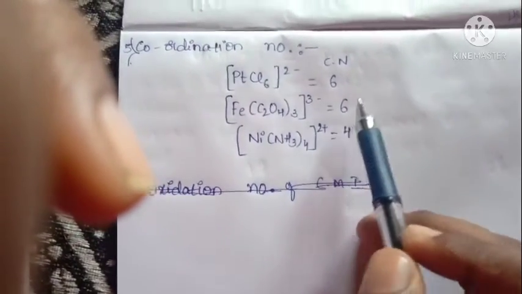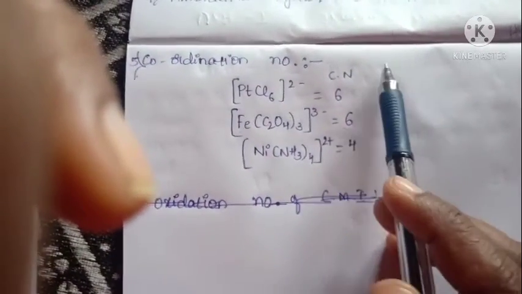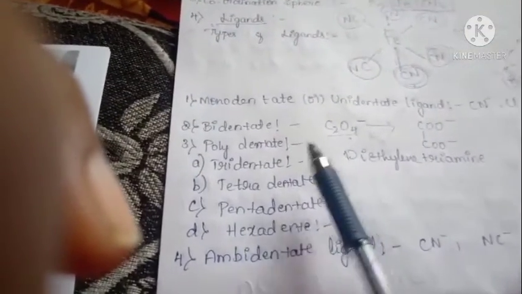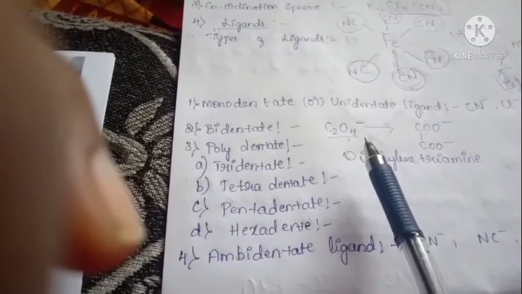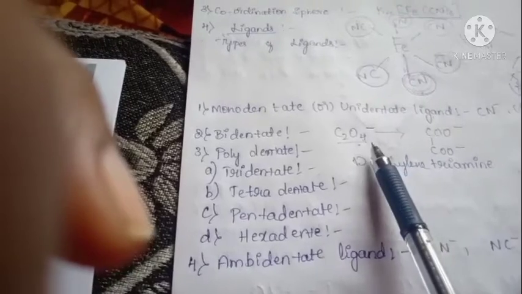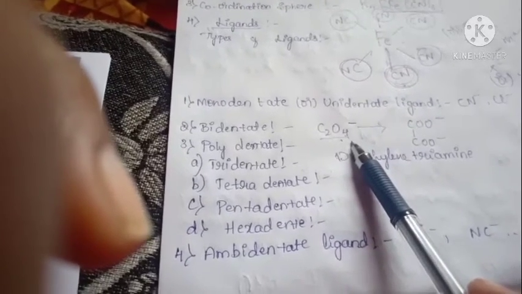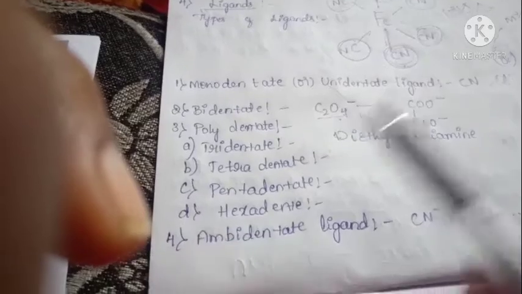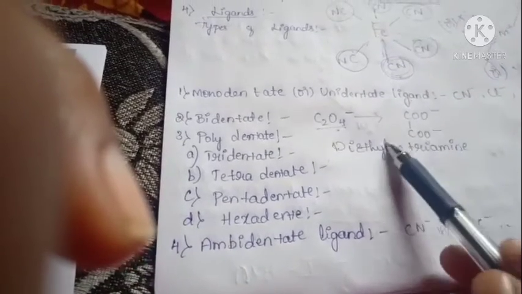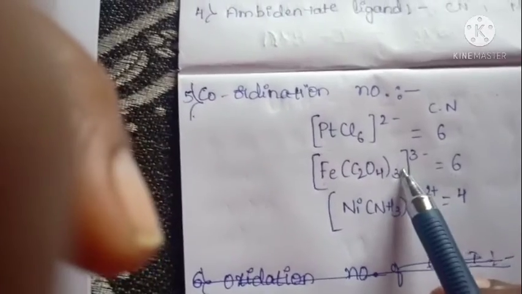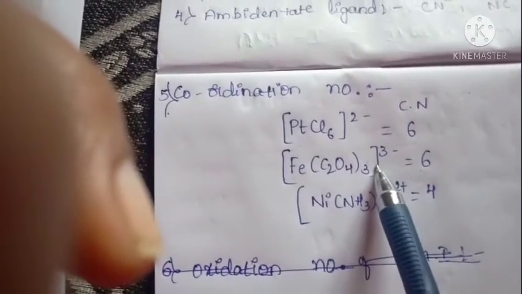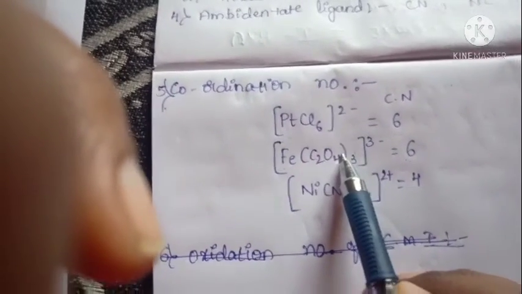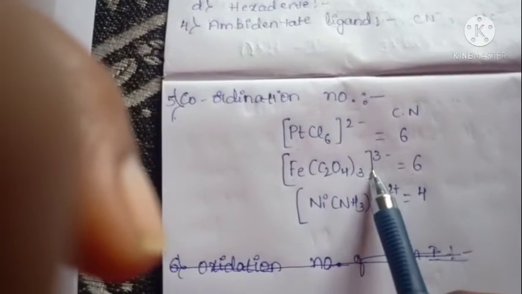How? I already told you in the types of ligands, in the bidentate ligand, C2O4 2-, the oxalate ion, has 2 donor atoms. It means one C2O4 2- has 2 ligands. Coming to here, 3 C2O4 2- has how much? 6 ligands.